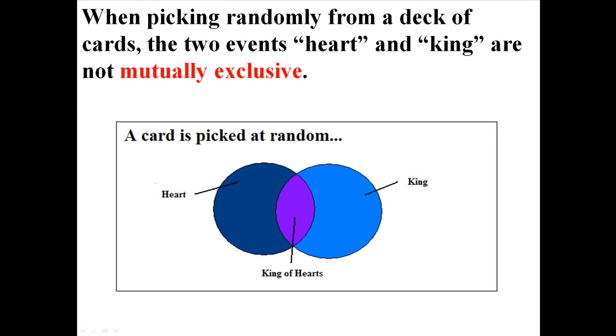But now imagine if you randomly picked a card from a deck of cards, and there were two events, heart and king. Heart and king are not mutually exclusive because you can get something that's a heart, or you can get something that's a king, but you can also get something that is both a king and a heart, which is a king of hearts. So like heads and tails are mutually exclusive events, heart and king are not mutually exclusive events.